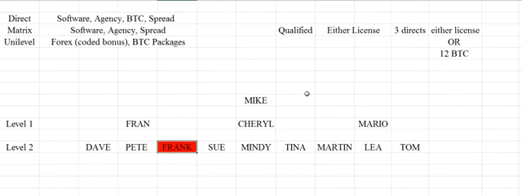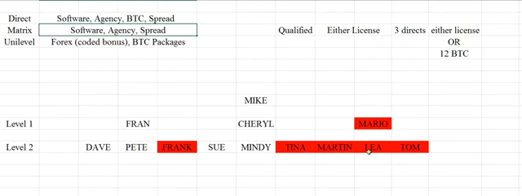What Mike will get paid on is any licenses, be it software licenses that are being purchased or agency license, or if any of them do the Forex trading, he will get paid spread on this team over here, right? But other than that, in terms of BTC packages, Mike will not see anything going on over here.